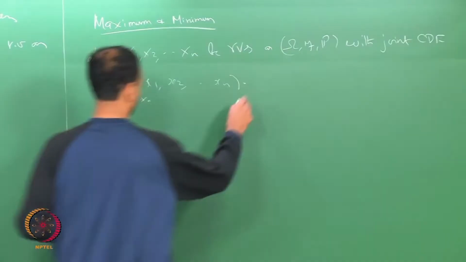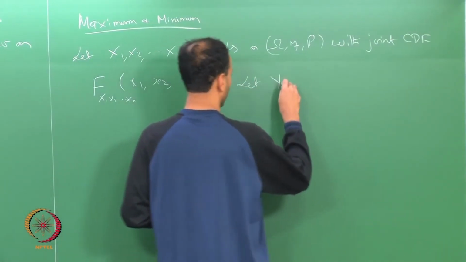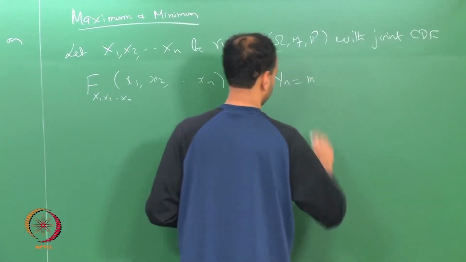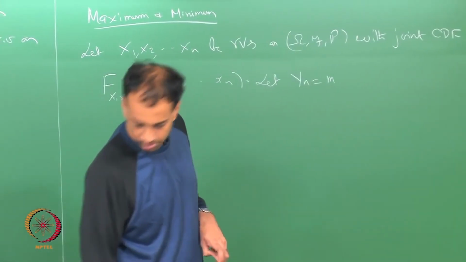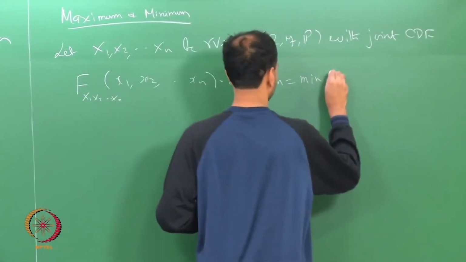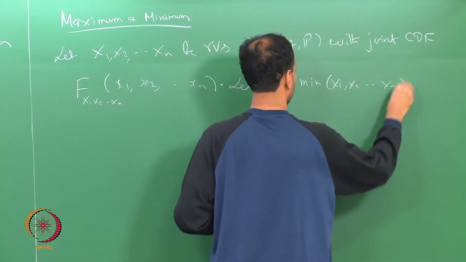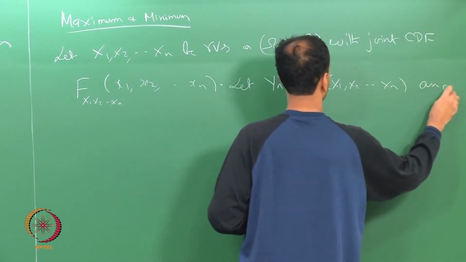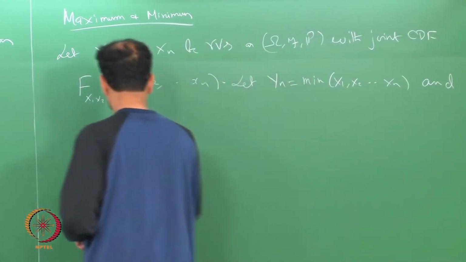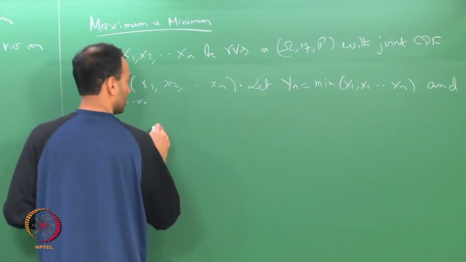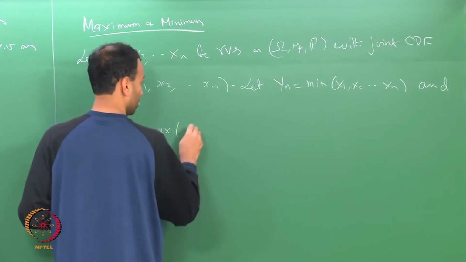Let Yn be equal to the min of x1 through xn, and Zn be equal to the max of x1 through xn.